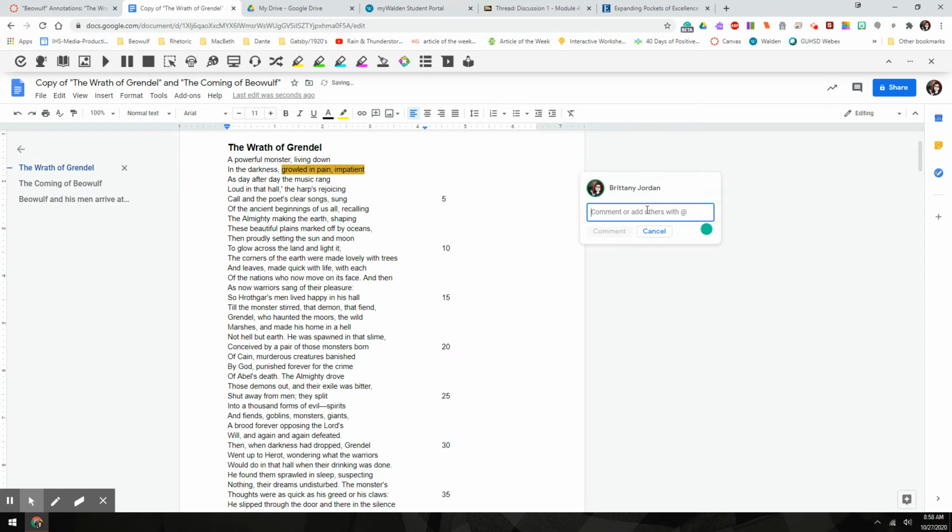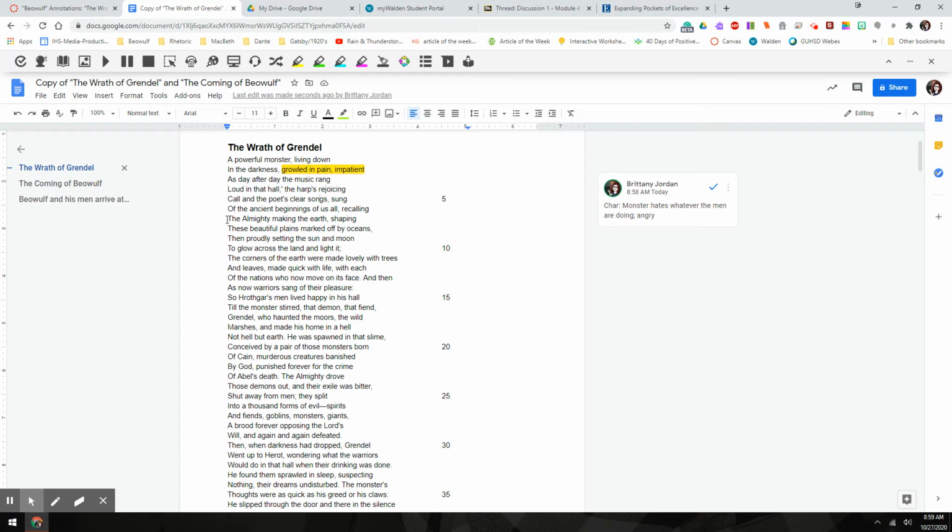And then I'm going to make my annotation because the highlighting is not annotations. You have to make the comments. I'm going to make this characterization, and I'm going to say that the monster hates whatever the men are doing. And he's angry, okay? We may not know why, but he's angry because of all of this music and the harp and songs, okay?